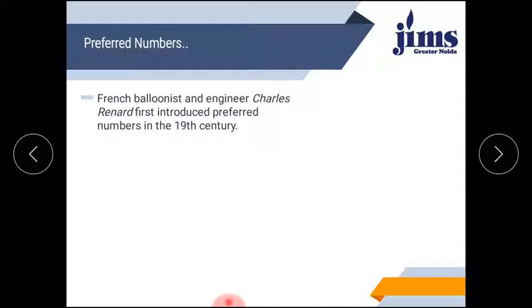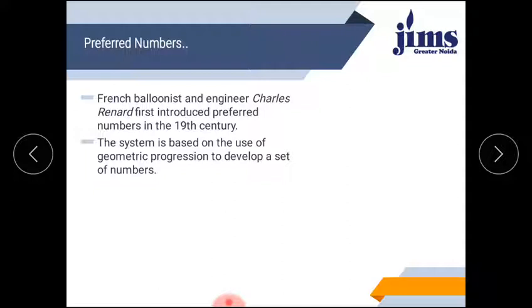French balloonist and engineer Charles Renard first introduced the preferred numbers in the 19th century. This is how it came into the picture. The system is based on the use of geometrical progression to develop a set of numbers. The principle behind the preferred numbers is geometric progression. With the help of this, a series can be constructed, and on the basis of this series, the models can be prepared.